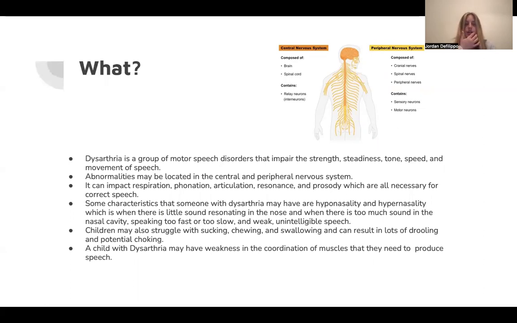Some characteristics that someone with dysarthria may have are hyponasality and hypernasality. Hyponasality is when there is little sound resonating in the nose, and hypernasality is when there is too much sound in the nasal cavity. Other characteristics consist of speaking too fast or too slow, and weak and unintelligible speech. Children may also struggle with sucking, chewing, and swallowing, and this can result in lots of drooling and choking. A child with dysarthria may have weakness in the coordination of muscles that they need to produce speech. Up here we have what the central nervous system and the peripheral nervous system look like.